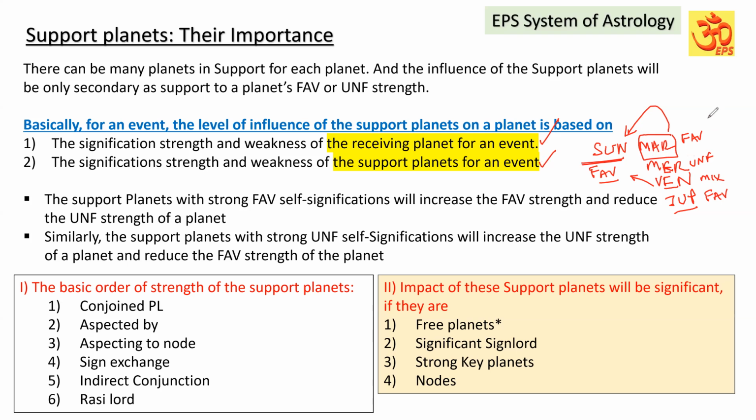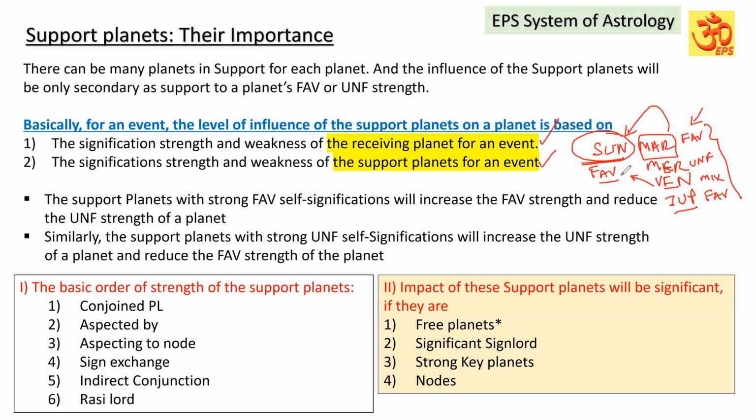It means the impact of the support planets is based not only on the strength of the support planets, but also on the strength of the receiving planet. The receiving planet should be strong enough, or capable, to receive the favorable or unfavorable strength of the support planets. Now let me explain another point. Support planets with favorable self-signification will increase the favorable strength and reduce the unfavorable strength of a planet.